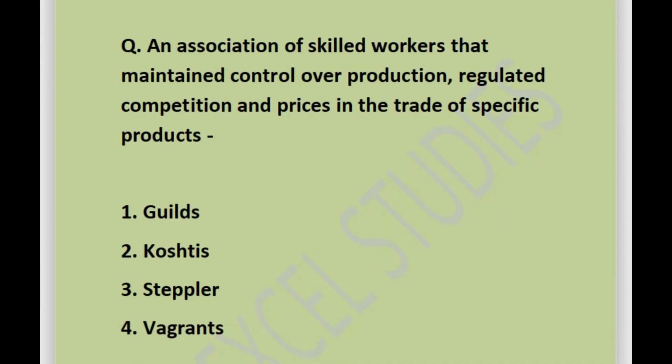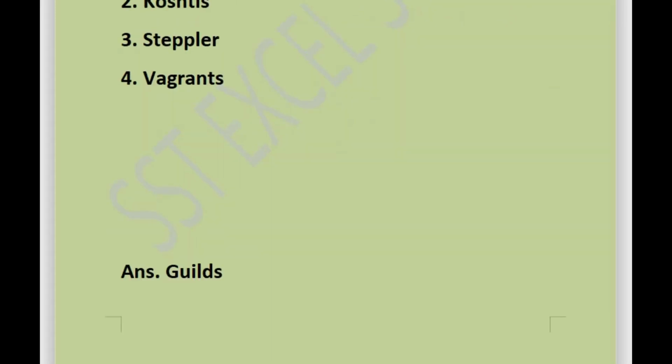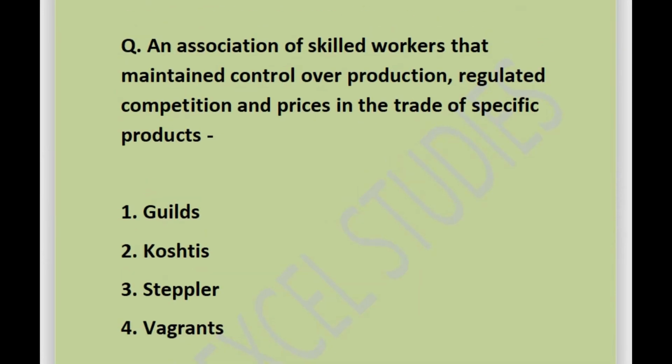Next question is, an association of skilled workers that maintained control over production, regulated competition and prices in the trade of specific products. Options are guilds or kostis or stapler or vagrants. Answer is guilds. The association of skilled workers that maintain control over production, regulated competition and prices in trade are